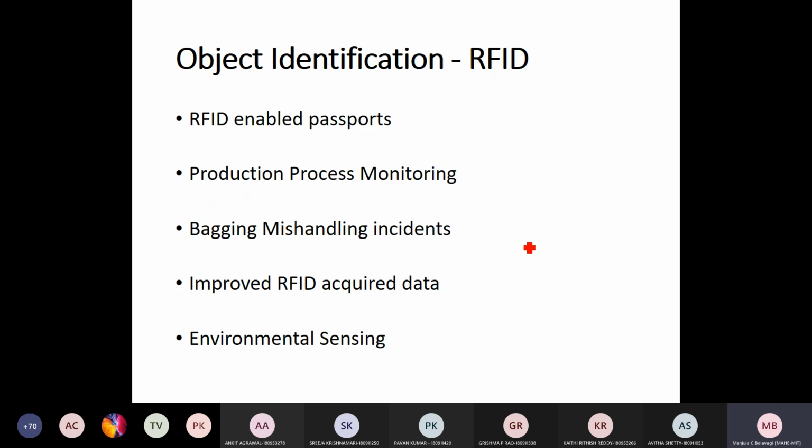Then improved RFID acquired data. One important application of RFID is environmental sensing. Here the acquired data can be improved by improving the technology used with respect to RFID.